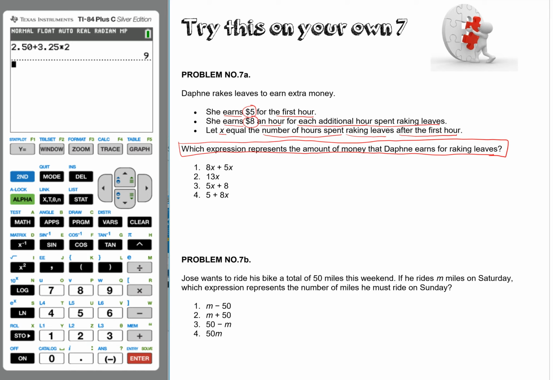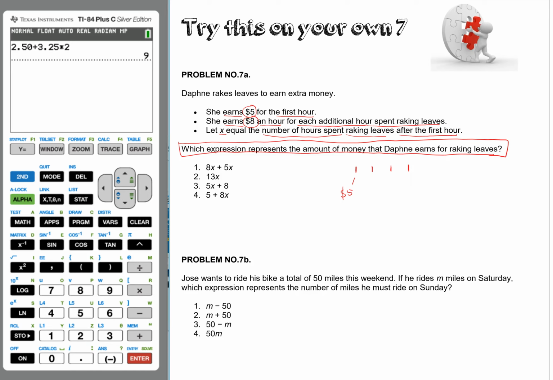Okay, so let's take, for example, you work for 4 hours, just to give an example. So this is 1 hour, 2 hours, 3 hours, 4 hours. So the first hour you earn $5, and you earn now $8 for each additional hour you spent raking.